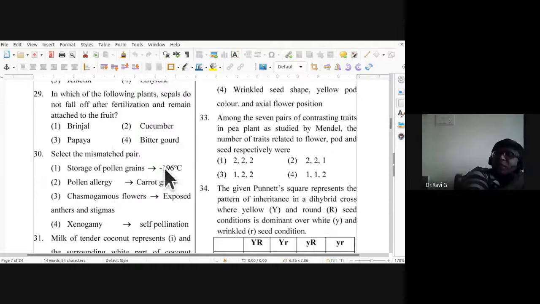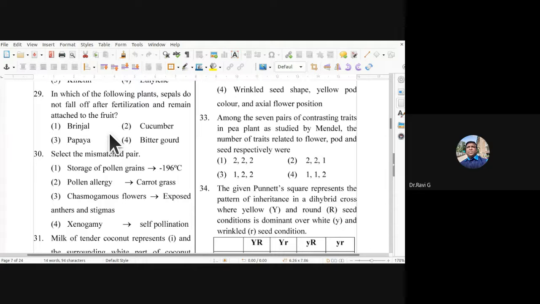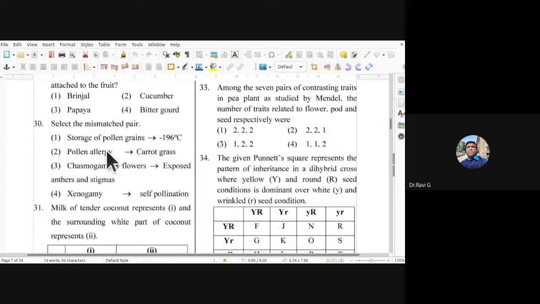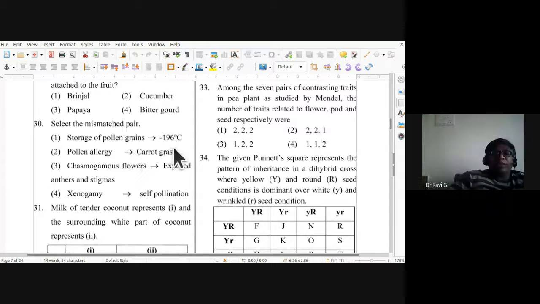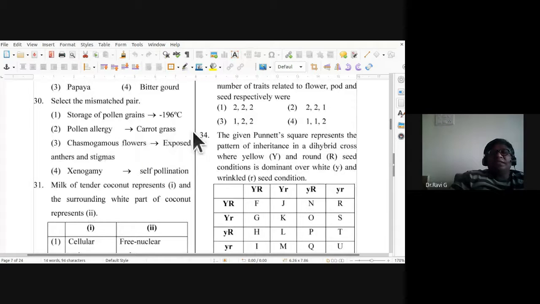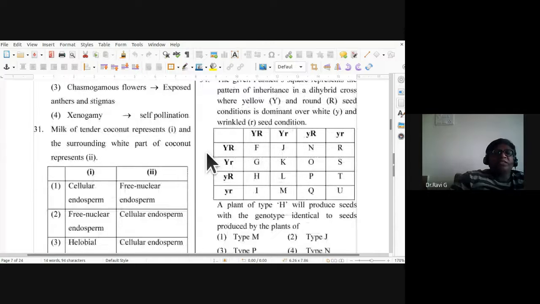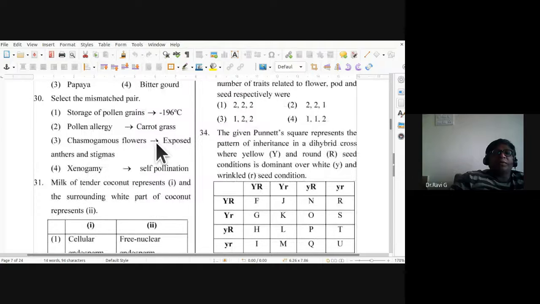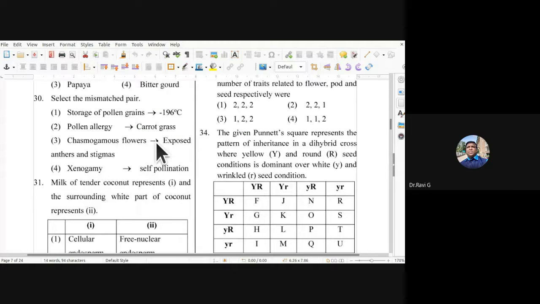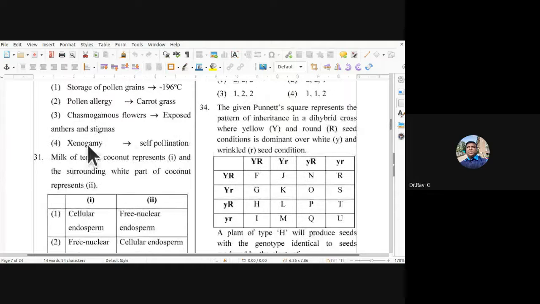In which of the following plants sepals do not fall off after fertilization and remain attached to the fruit? Brinjal, the persistent sepals. We can notice in brinjal. Select the mismatched pair. Storage of pollen grains at minus 196 degrees. Pollen allergy causes carrot growers. Chasmogamous flowers expose anthers and stigma. Xenogamy is self-pollination. So the 30th, the mismatched pair is xenogamy and self-pollination.